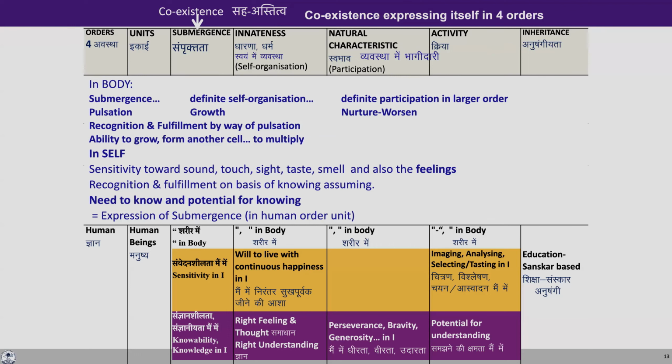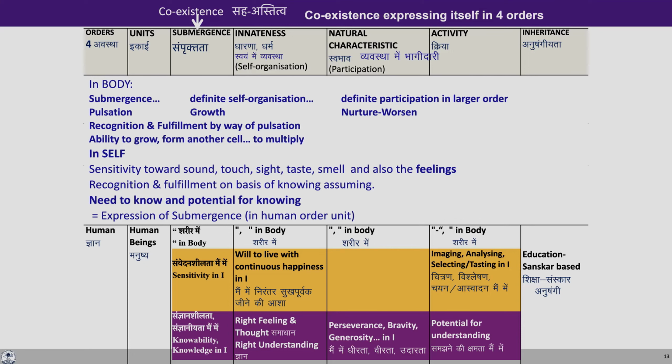Now, if you look at the human order, again, there are two realities associated with the human order, that is, body and self. In the body, we can see that on the basis of submergence, there is pulsation, and the body has a definite self-organization by virtue of which there is growth. And the body has a definite participation in the larger order by virtue of which it nurtures or worsens with the other unit, something that we saw for the animal order. And there is recognition and fulfillment by way of pulsation. There is the ability to grow, form another cell, to multiply. All these things we can observe in the body.